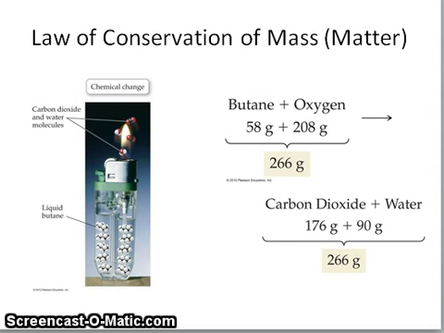In this slide we see that a certain mass of butane reacts with a certain mass of oxygen to make a certain amount of water and carbon dioxide. The mass of the reacting chemicals, butane and oxygen, is equal to the mass of the products, water and carbon dioxide.